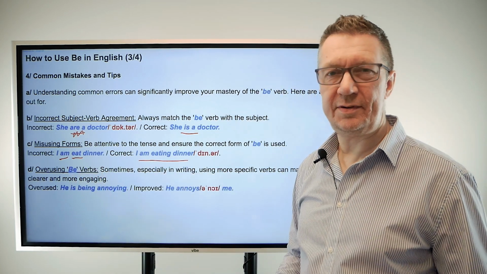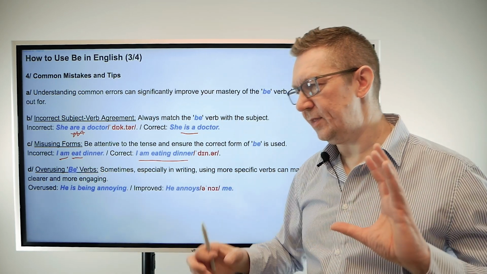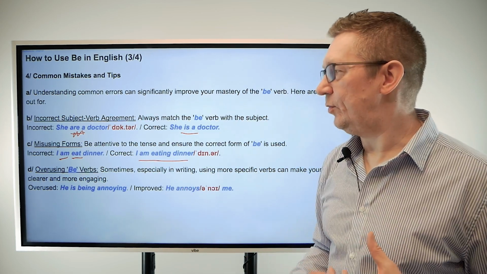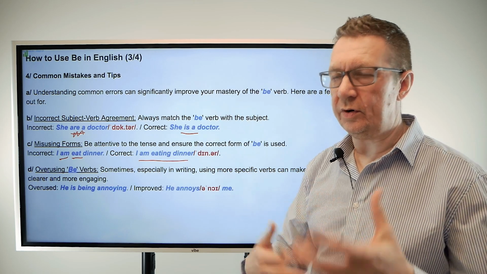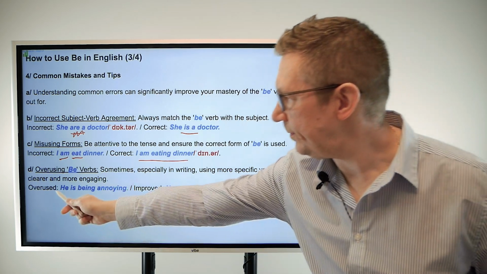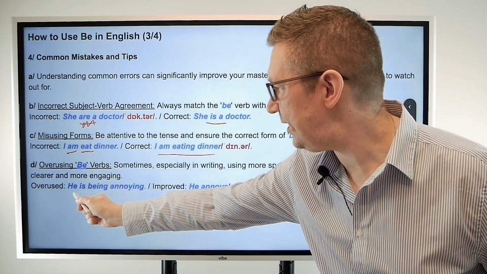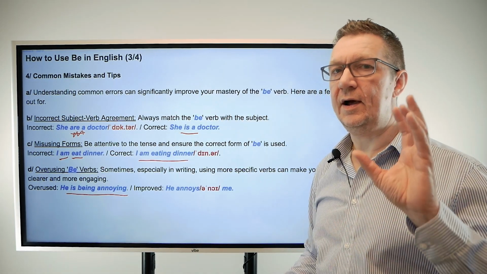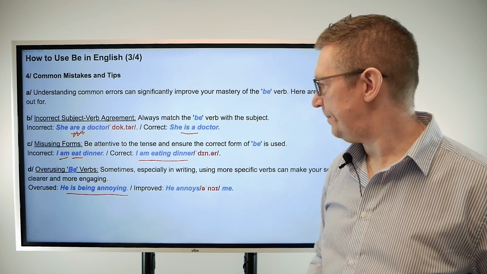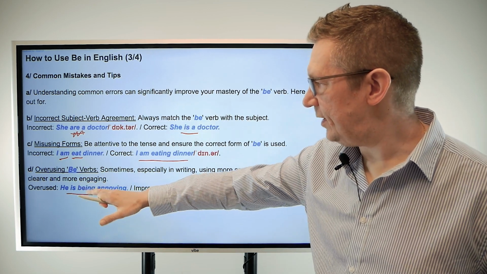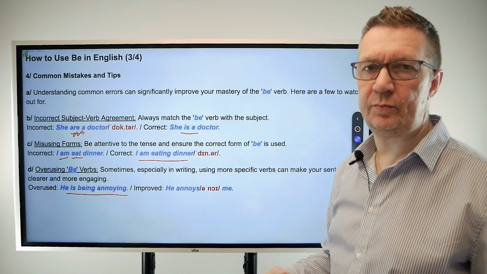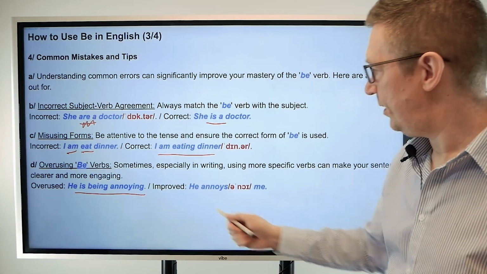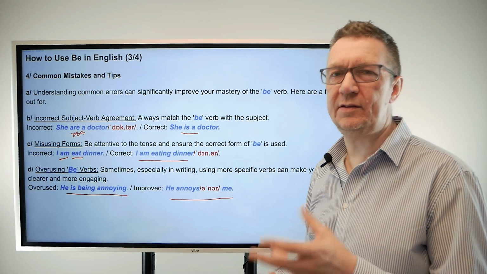Overusing be verbs. Now this is something that happens. And to be honest with you, we need to look at why it happens and what's going on here. So, for example, to overuse this phrase, "he is being annoying." Now, people do say this, and it is said a lot, and it does happen. But actually, this is possibly not the best way to vocalize this. You could say, "he annoys me." So, "he annoys me" is a slightly better way.